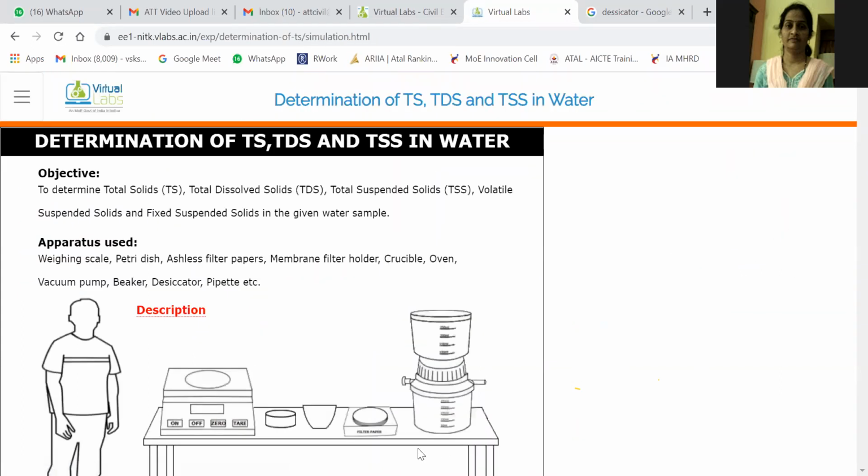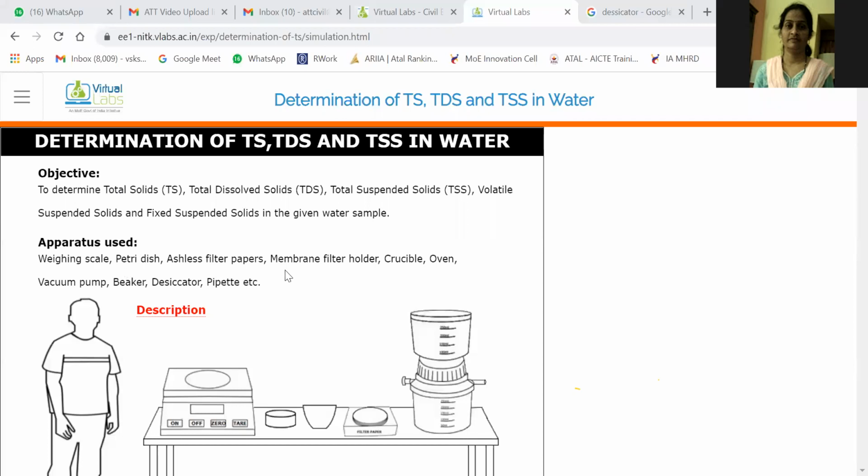Now in the simulation, you can see the objective is to determine total solids, TDS, TSS, VSS, and FSS in the given water sample.